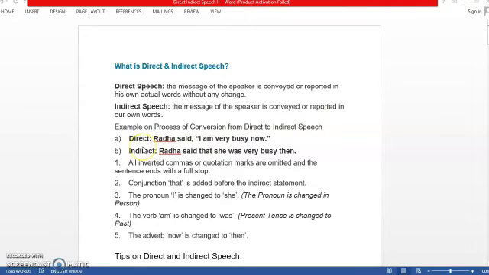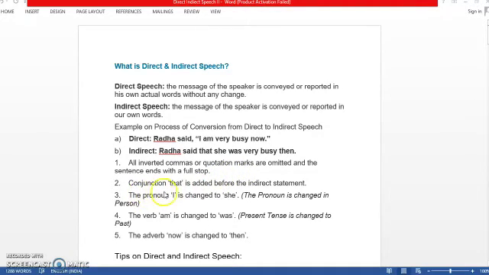Now, we'll do one example. Radha said, "I am very busy now." Now, if we change it into indirect, Radha said that she was very busy then. What did you notice? All inverted commas, quotation marks have been omitted in indirect speech. And the sentence ends with a full stop.